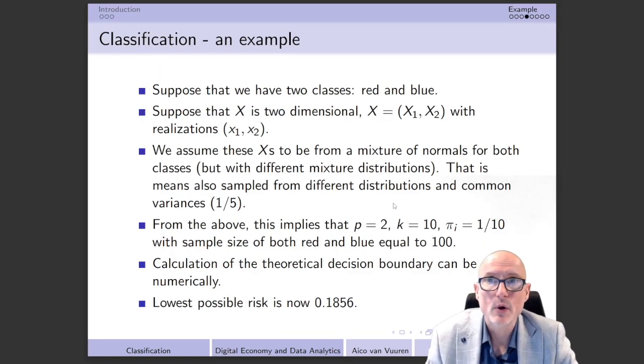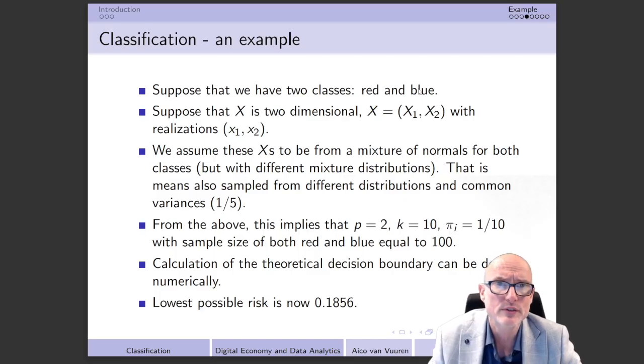I would like now to go on with a simulation example, and in this simulation example I'm going to assume that we have two different classes, and I'm going to call them red and blue. Of course, that is very abstract. We can think of any of the examples that we have seen before where we only had two different outcomes, like for example the heart attack example. Then at that moment in time, red would be a situation in which somebody is going to get a heart attack, and blue means then that somebody doesn't get a heart attack.